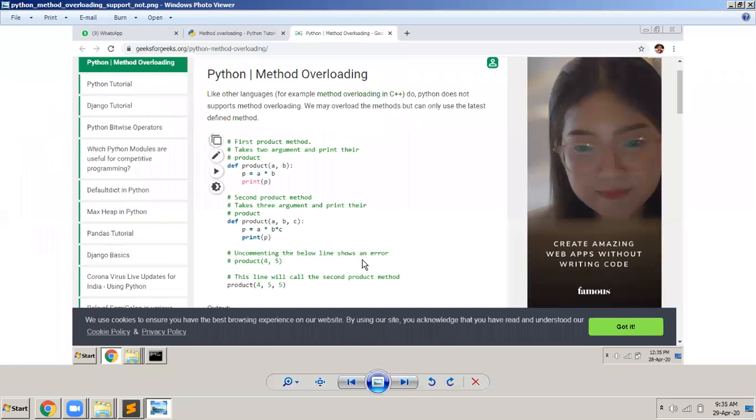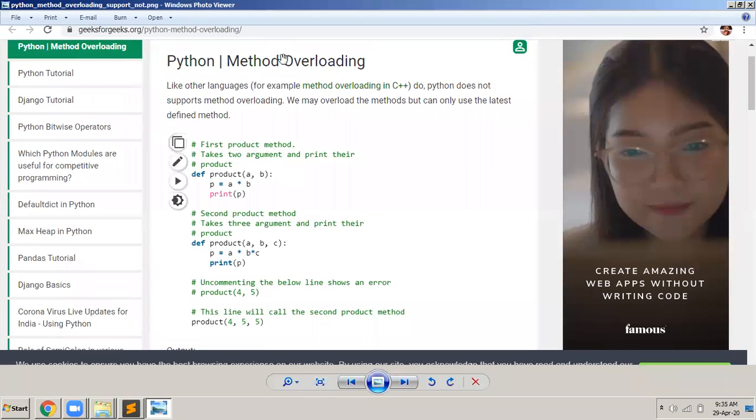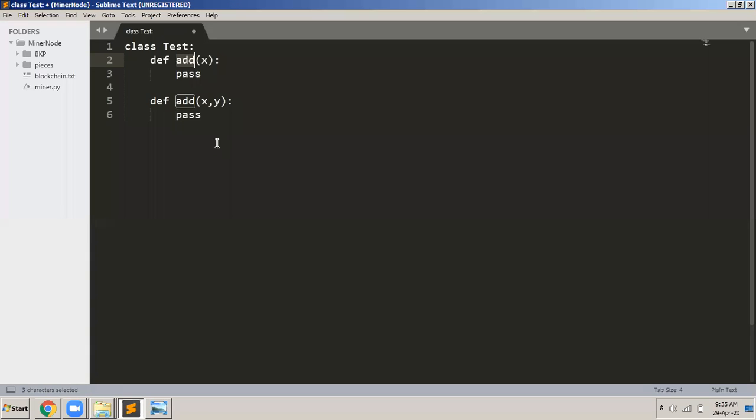You can see that I was reading it from the internet, and this is Python method overloading. Like other languages do, for example C++, Python does not support method overloading. Method overloading is nothing but this concept. You know what is polymorphism in other programming languages? When they allow the concept of method overloading. Remember, it is method overloading. Method overriding is different. Method overriding is the concept where the derived class defines the same function which is present in the base class, that I will come to later on.